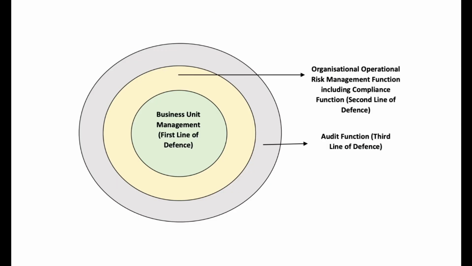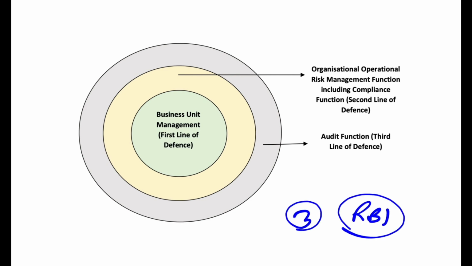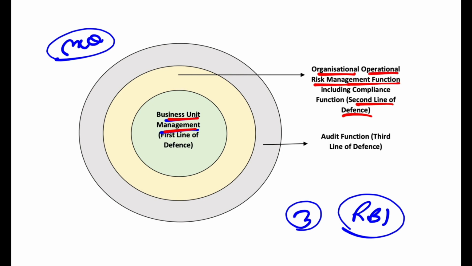Now, when I was going through the PDF, I found something interesting. Reserve Bank of India says that there are 3 lines of defense which a bank has for operational risk management. Okay. So which is the first line of defense? The first line of defense is the business unit management. Okay. This is for your MCQs. The first line of defense is what? Business unit management. Which is the second line of defense? The second line of defense is the organizational operational risk management function, including compliance function. And which is the third line of defense? Your audit function. Your audit function is the third line of defense.